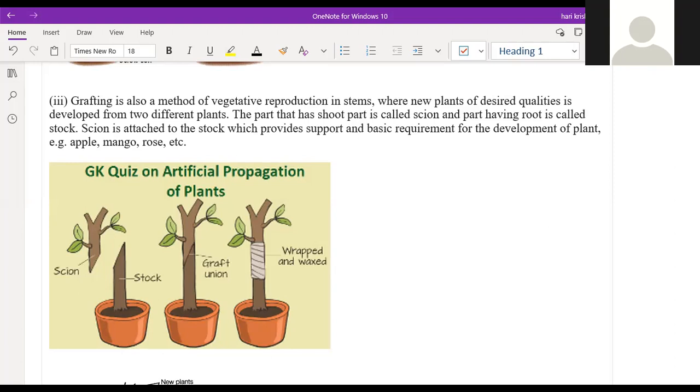Next one is layering. So we'll take one mature branch of the plant and keep the top of that branch in the soil. After some days, again it will grow as a new plant itself. The example is the jasmine plant.